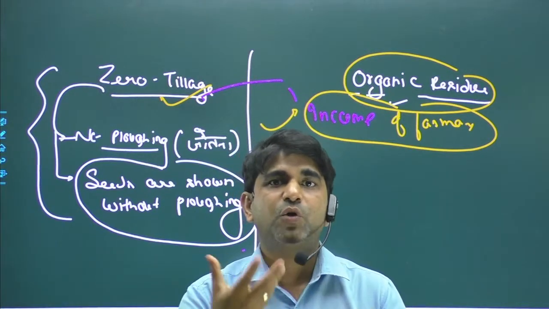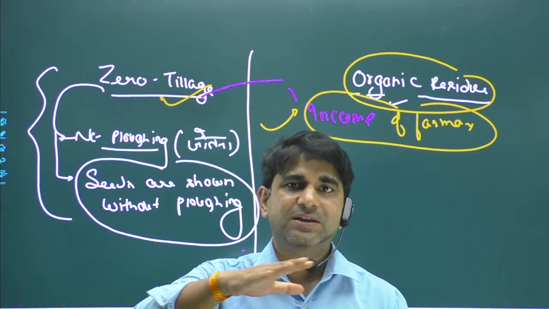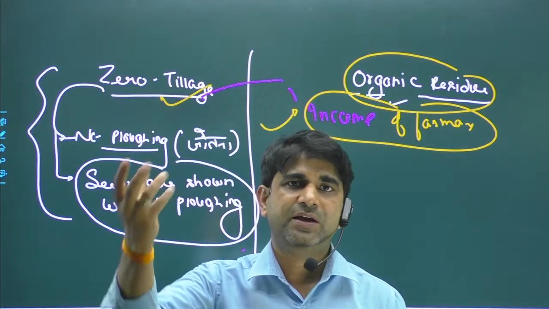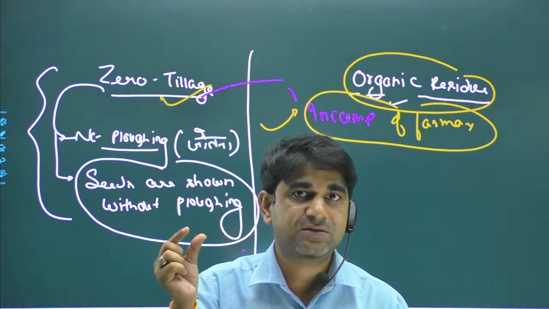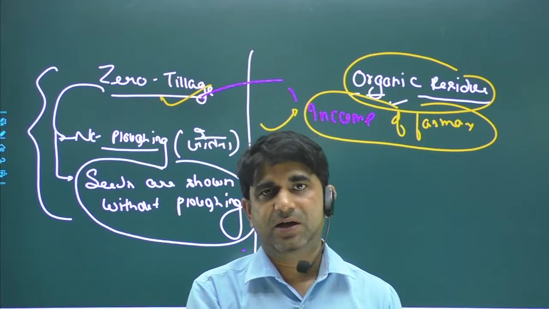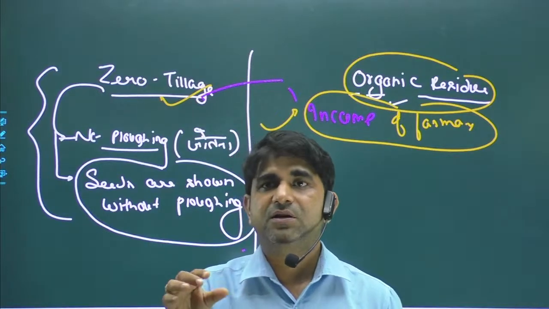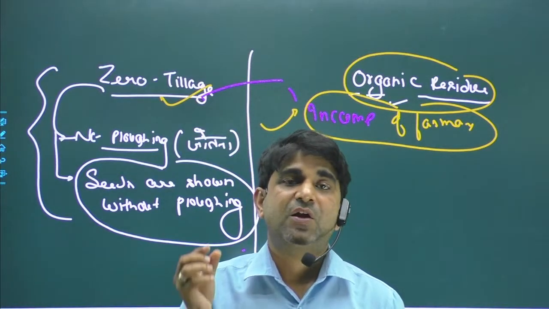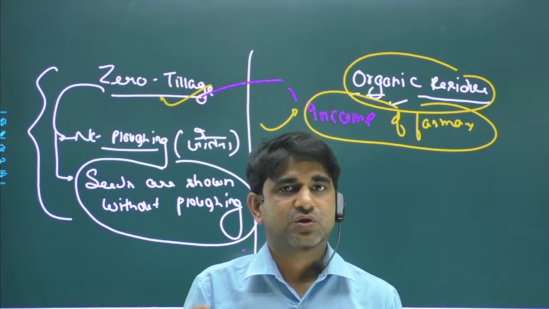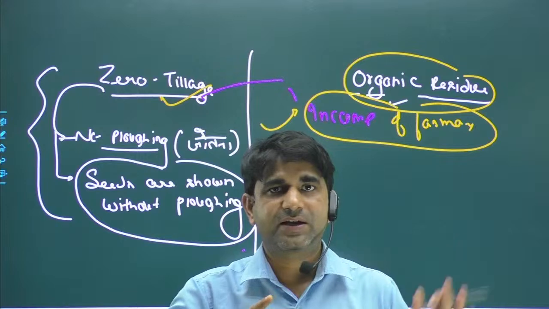When you put fire on those residues, everything goes out in the form of air pollutants, and because the residues burn on the land, it affects the temperature of the land, due to which various nutrients will be lost. So we have a double harmful effect from burning of this organic residue.